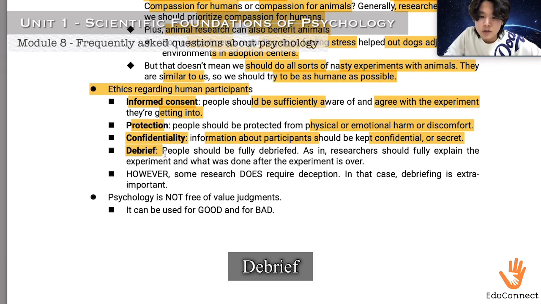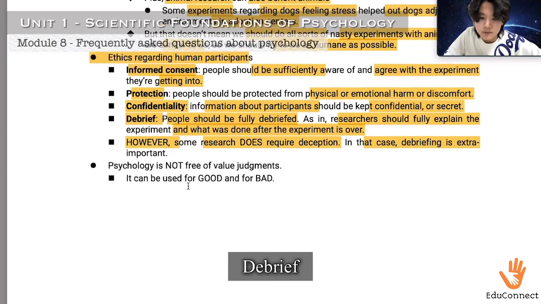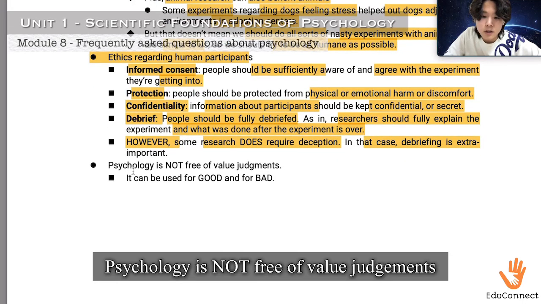Debriefing. This is really important. You should remember this vocab. People should be fully debriefed, as in, researchers should fully explain the experiment and what was done after the experiment is over. However, some research does require deception. In that case, debriefing is extra important. And psychology is not free of value judgments. It can be used for good and for bad.